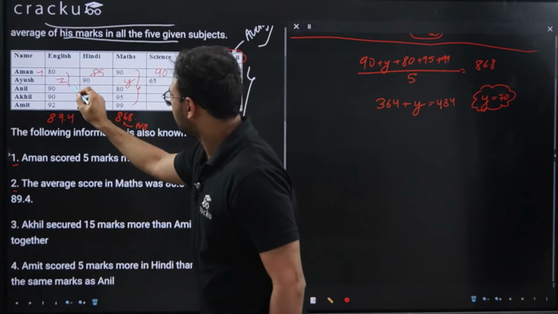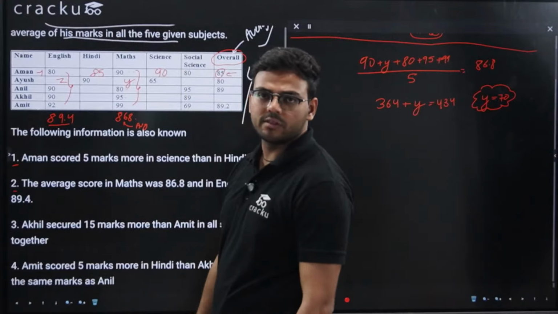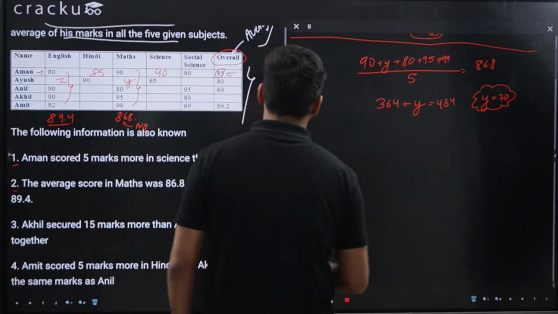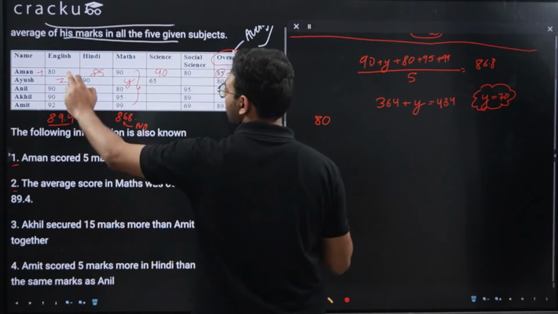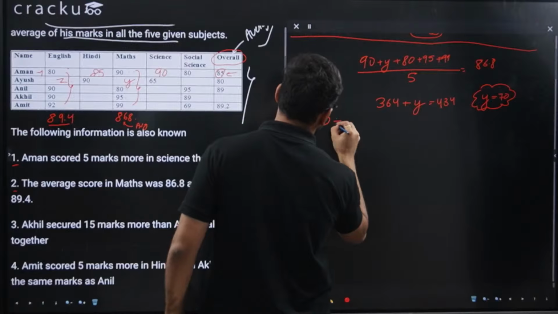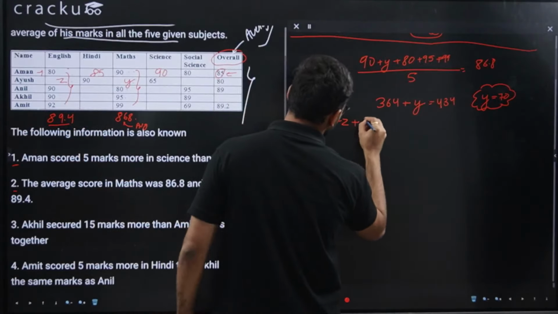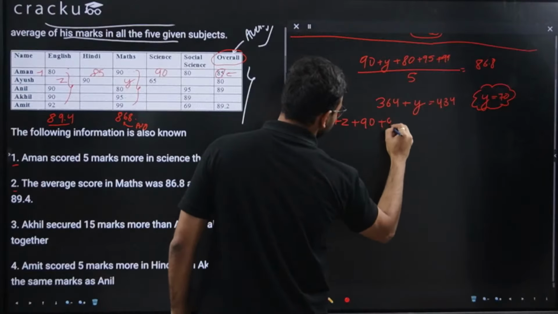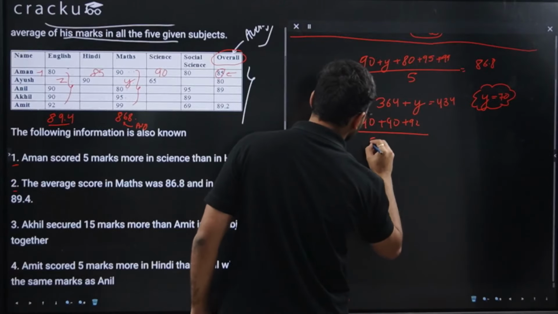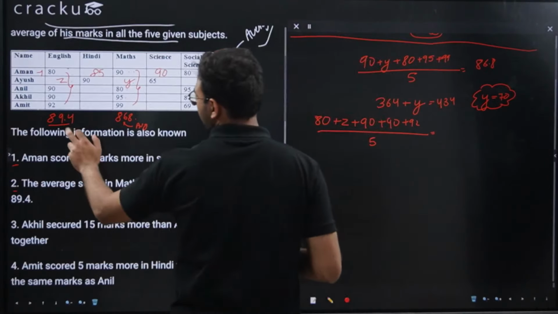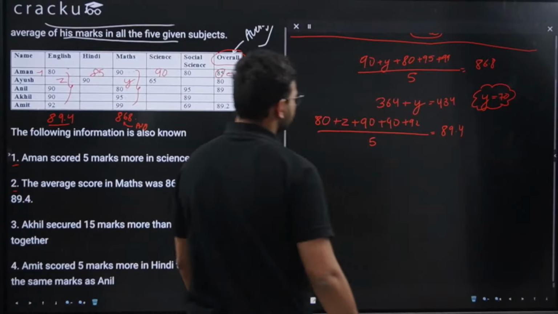Similarly, the average of the scores in English is 89.4. So again the same thing: 80 plus z plus 90 plus 90 plus 92, divided by 5, is equal to the average, 89.4.